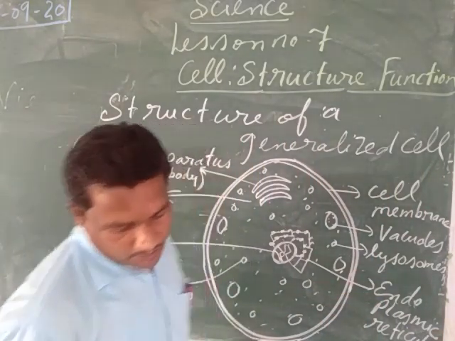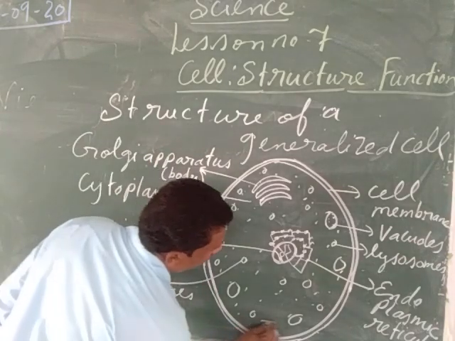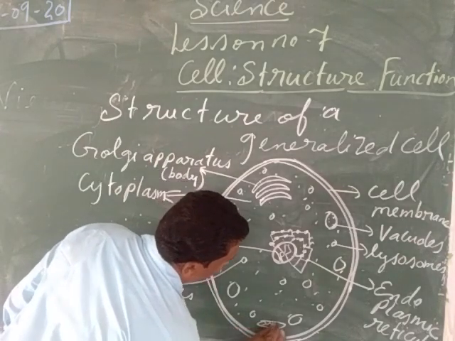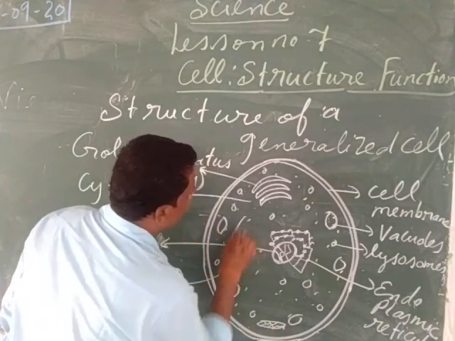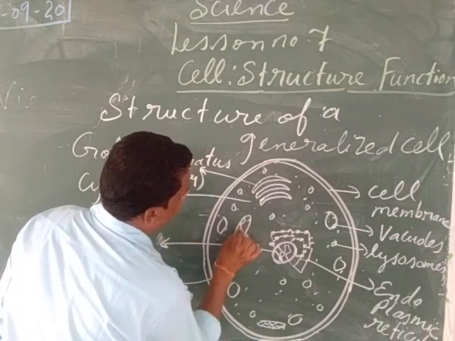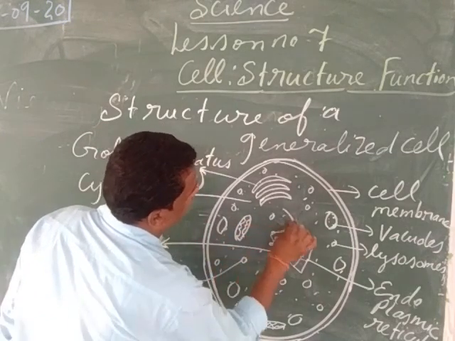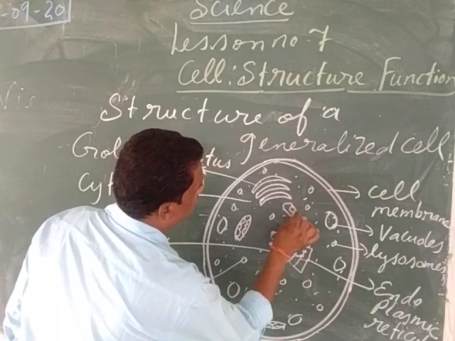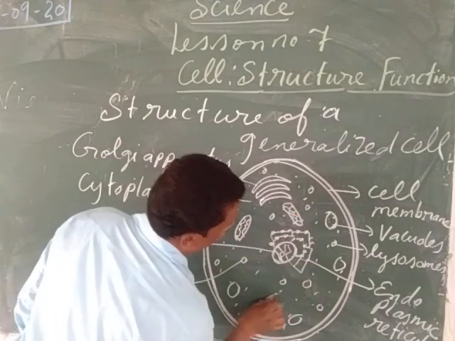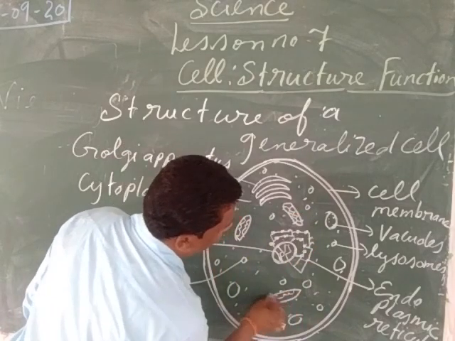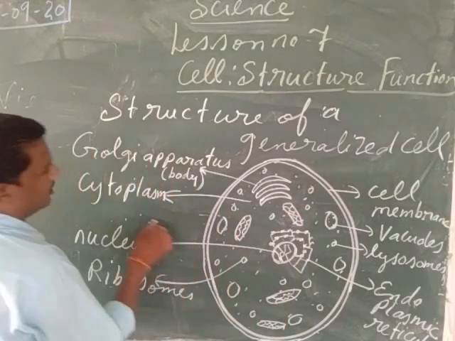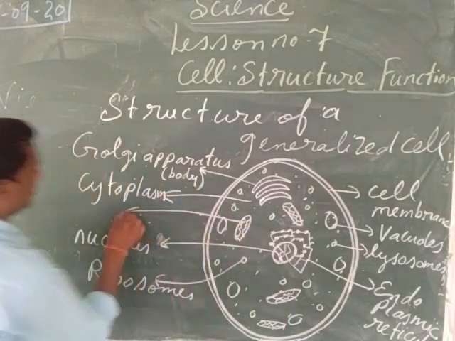Then my children, after that we can see the mitochondria. We can see such little structures. They are called the mitochondria. Actually the mitochondria are known as the powerhouse of the cell. These mitochondria are known as the powerhouse of the cell. Actually the process of respiration takes place in the mitochondria. We can see this structure is called the mitochondria.